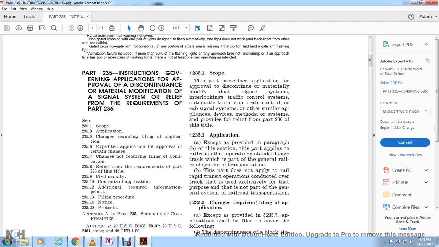Authority: Title 49 U.S. Code 20103, 20107, Title 28 U.S. Code 2461 note, and Title 49 CFR Part 1.89.